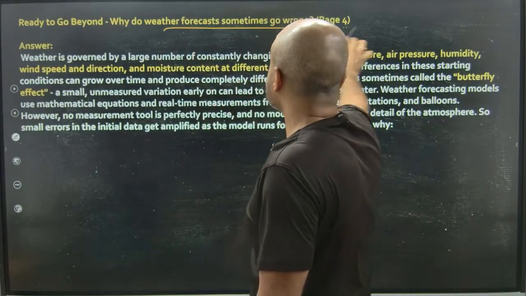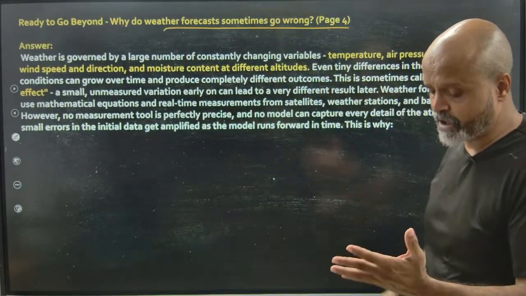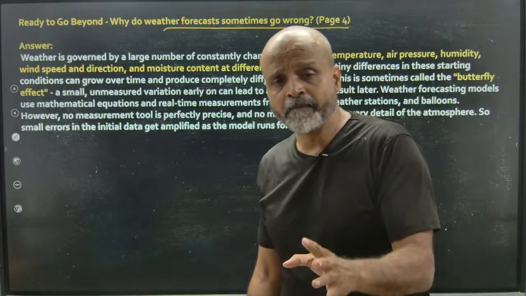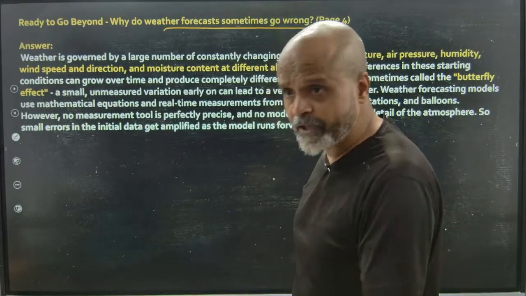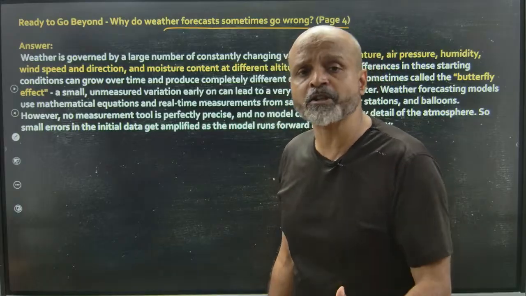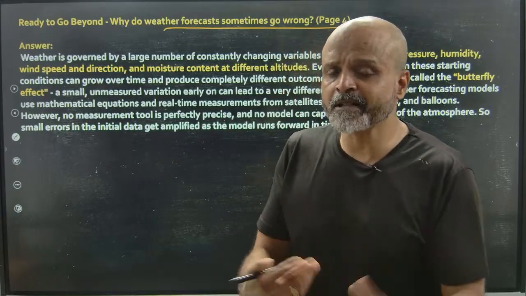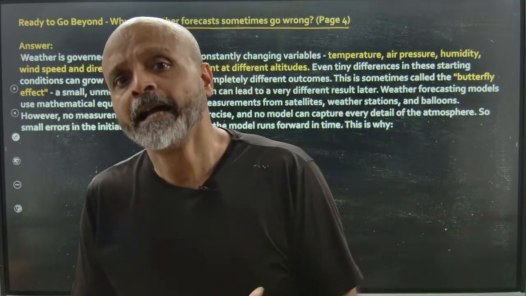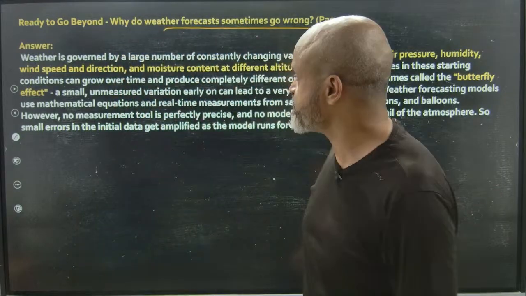Why do weather forecasters sometimes go wrong? So yes, we do weather forecasting based on previous patterns, and we look at a lot of factors like, let's say, humidity, the gathering of clouds, and so on and so forth. However, there are certain pressure changes that keep on happening, and it's possible that the weather forecast might go wrong.